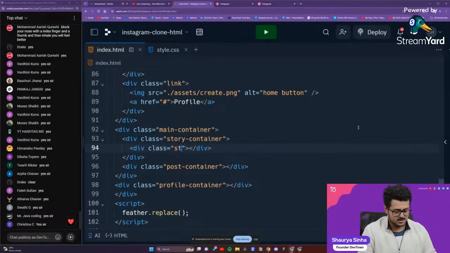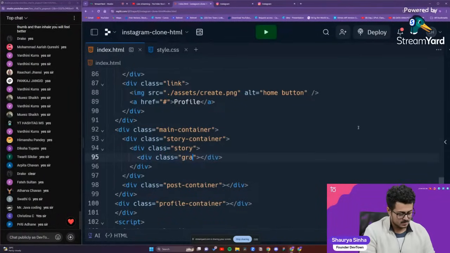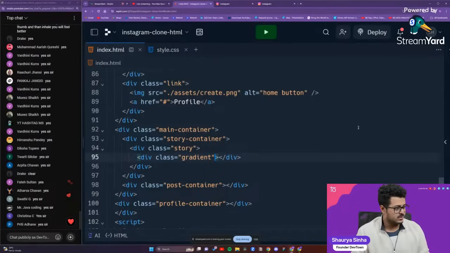Class will be put up as story, because it is an individual story itself. Then inside of the story, what should we do? First we need a div tag that has the gradient effect, if you guys remember. So a div with the class of gradient. This will contain the gradient effect right over there.